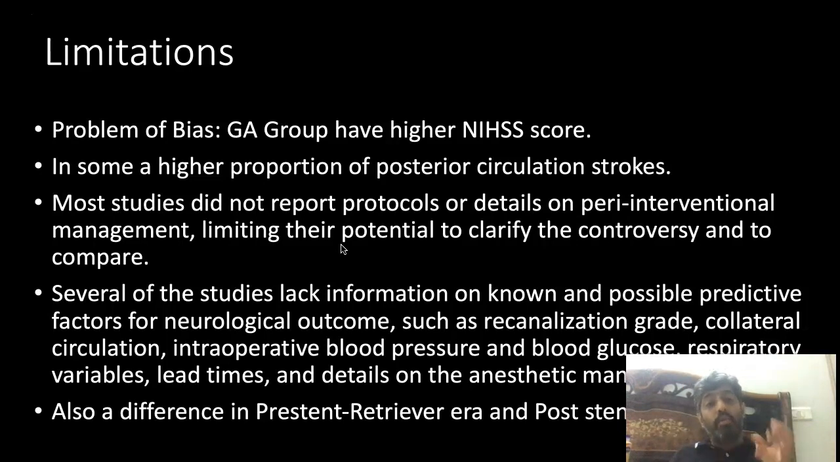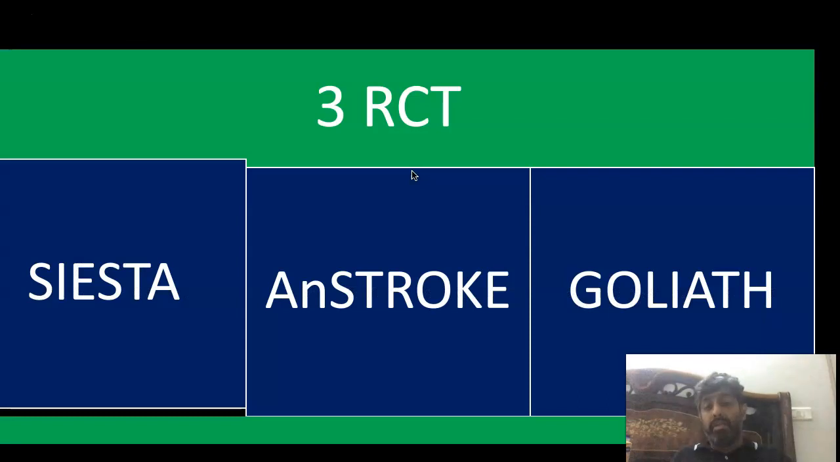Okay, and most studies did not report protocols or details of the drugs they used in general anesthesia. They haven't given them. Look into factors like intraoperative blood pressure, blood glucose, respiratory variables. Also, there is a difference in the pre-stent retriever and the post-stent retriever era.